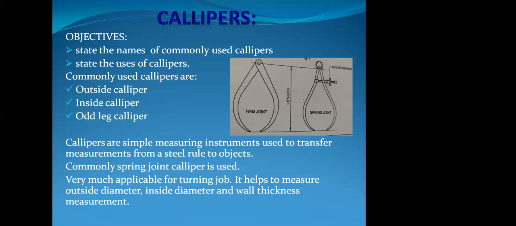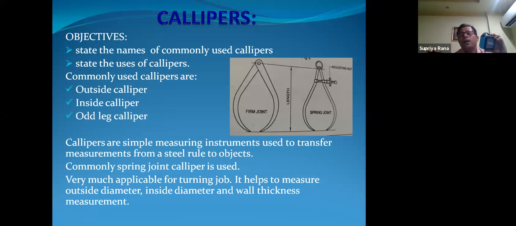So it is very important, particularly for the turning job, the circular job. It is a very important marking instrument for woodworking, with much application on turning jobs.